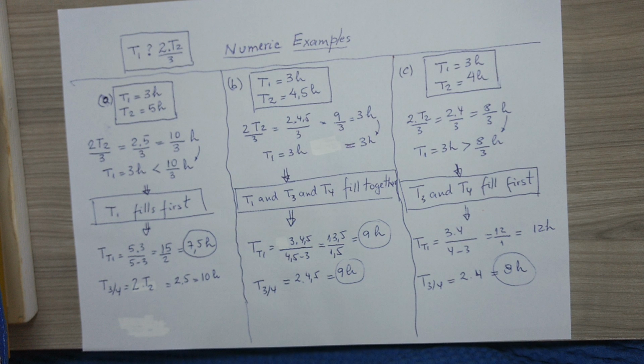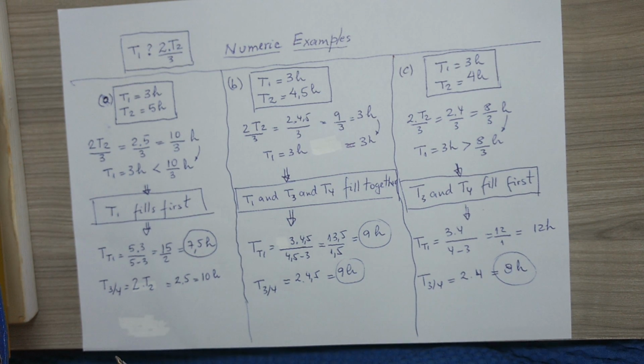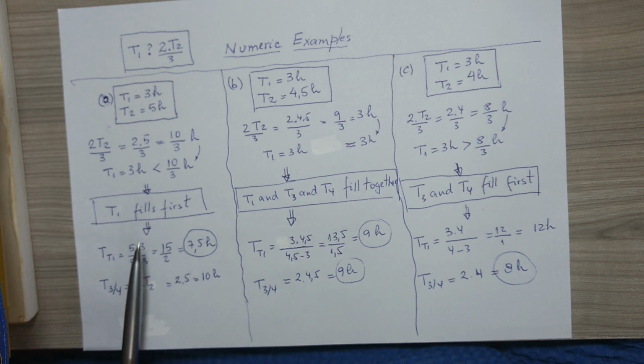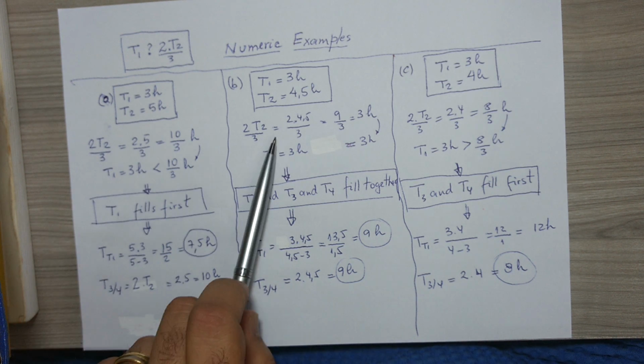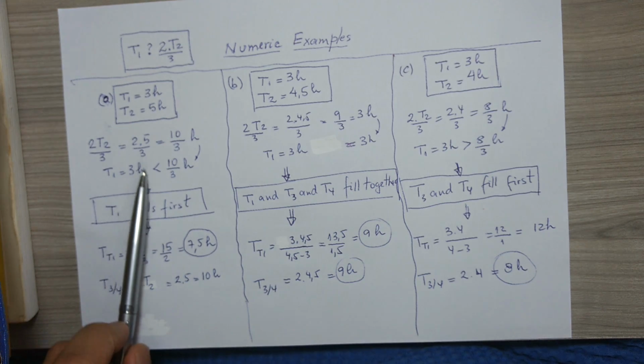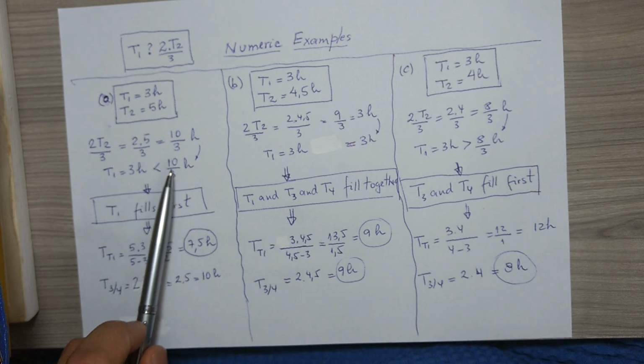Okay. If you observe, I have made the relations and concluded that these three examples contain the three possible distinct situations of the relation between T1 and twice T2 over 3. I have made the considerations when T1 would be smaller, equal or bigger than twice T2 over 3.